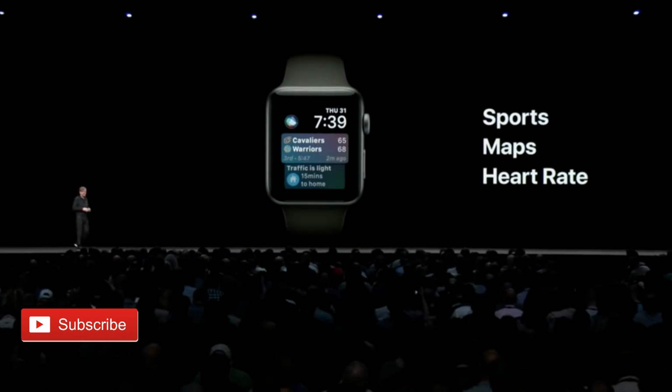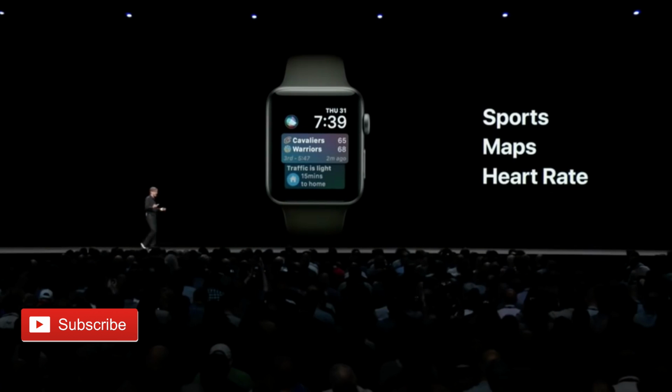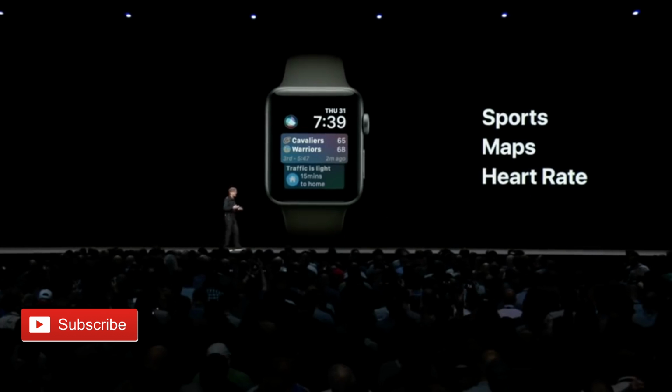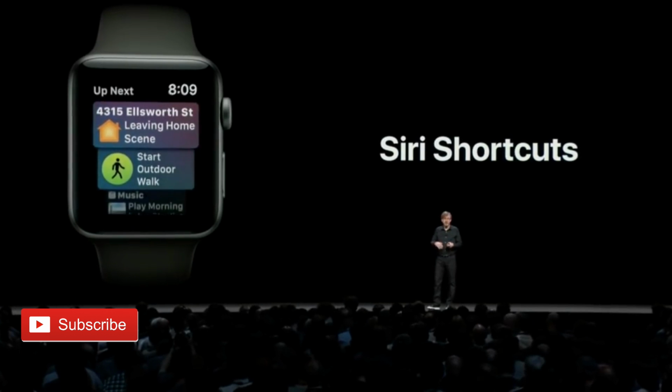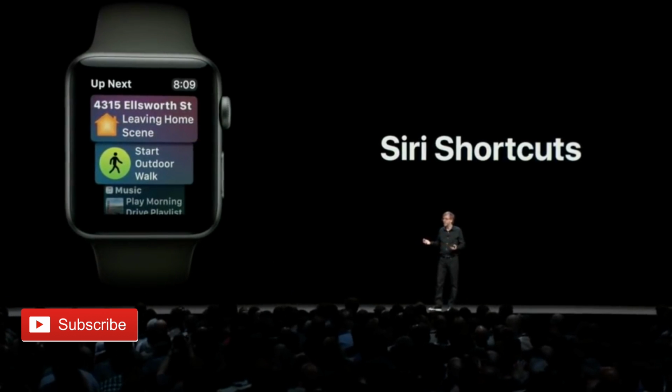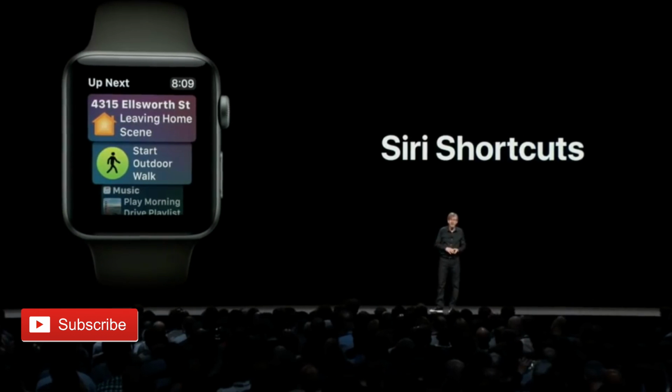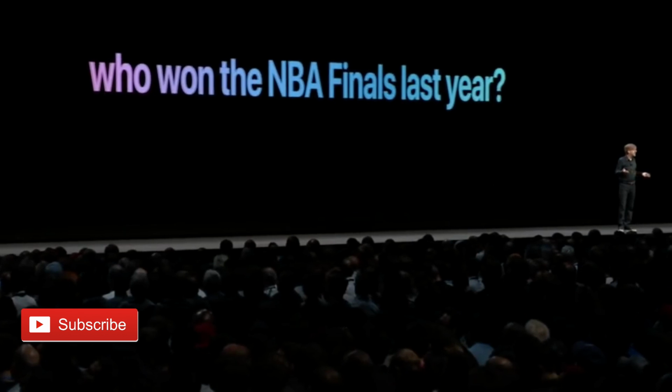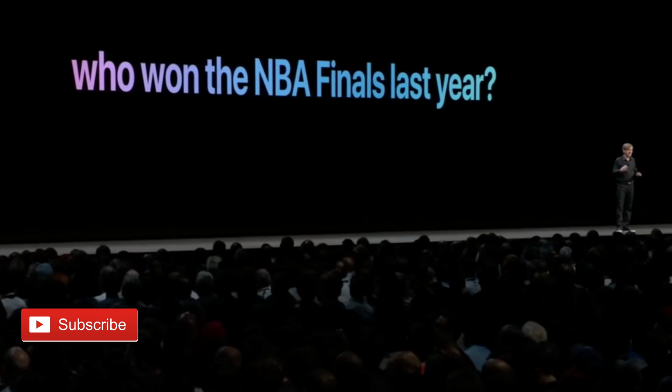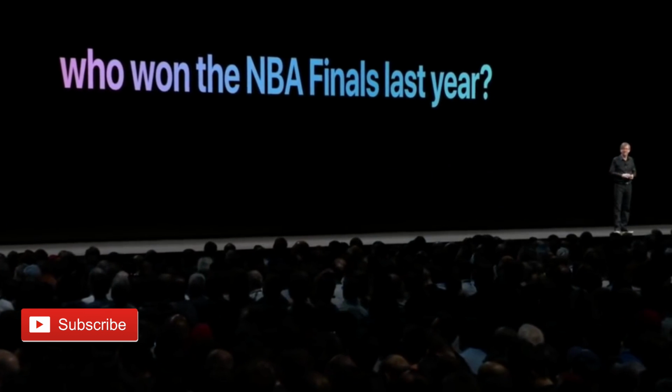The Siri watch face now shows more content than before, including sports, maps, heart rate, and also Siri suggested shortcuts. Receive predicted shortcuts and turn on your leaving home scene or other scenes with a quick tap. You no longer need to say "Hey Siri" when speaking commands to your Apple Watch. Just raise your wrist and give the command.